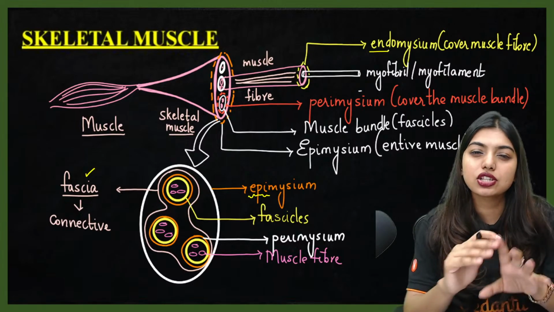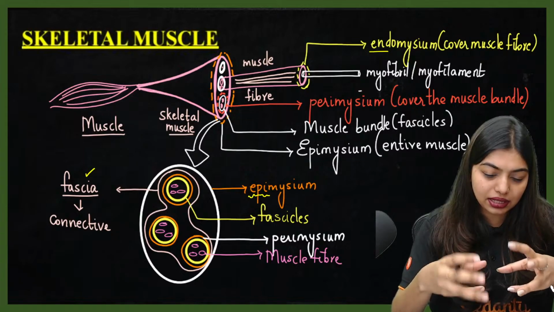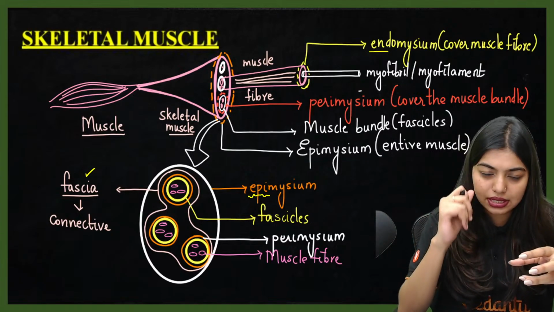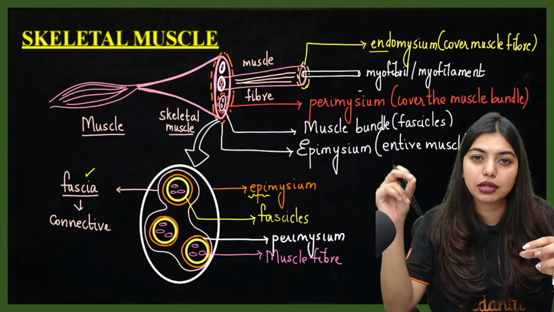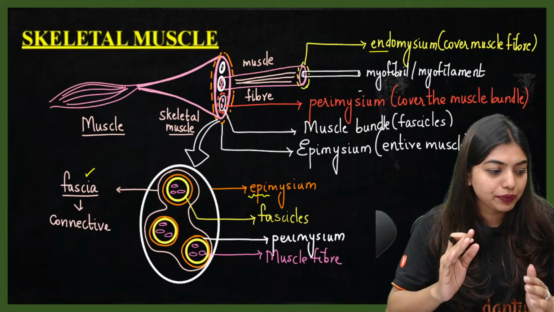Is this clear? This is all about your muscle bundle. That there is a muscle. If I pull out from the muscle, then there are muscle bundles. If I pull out from the muscle bundle, I'll get a muscle fiber. Then we will understand that they are made up of myofibrils or myofilaments, which are made up of actin and myosin. Clear? All of you?